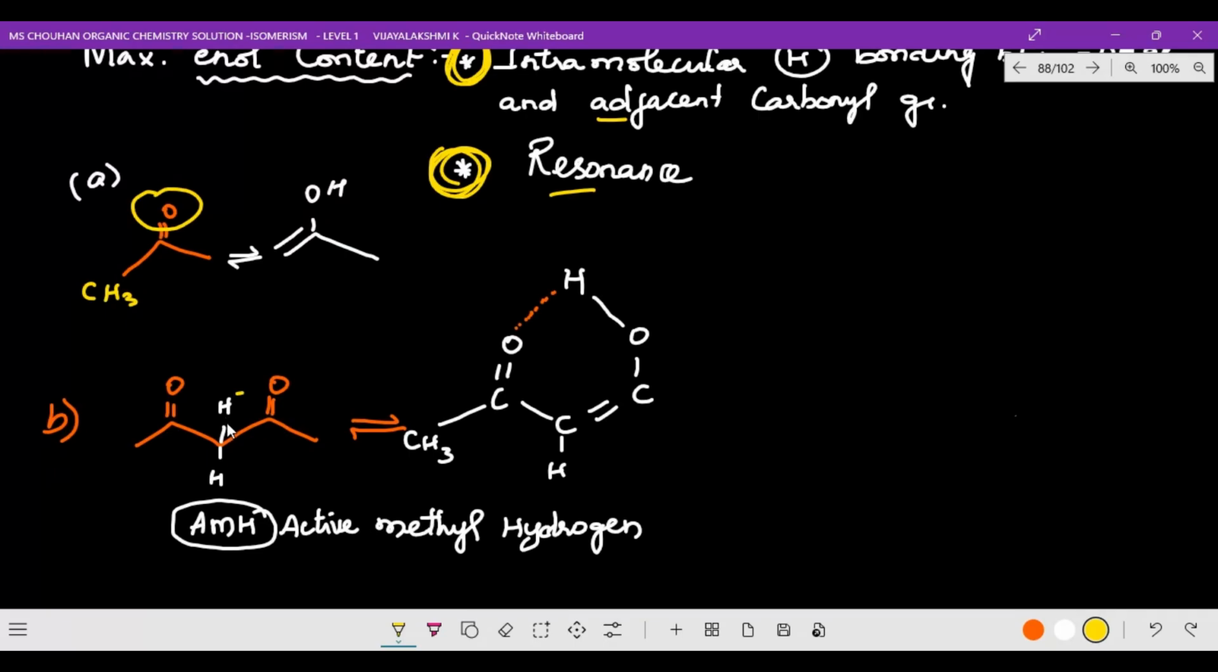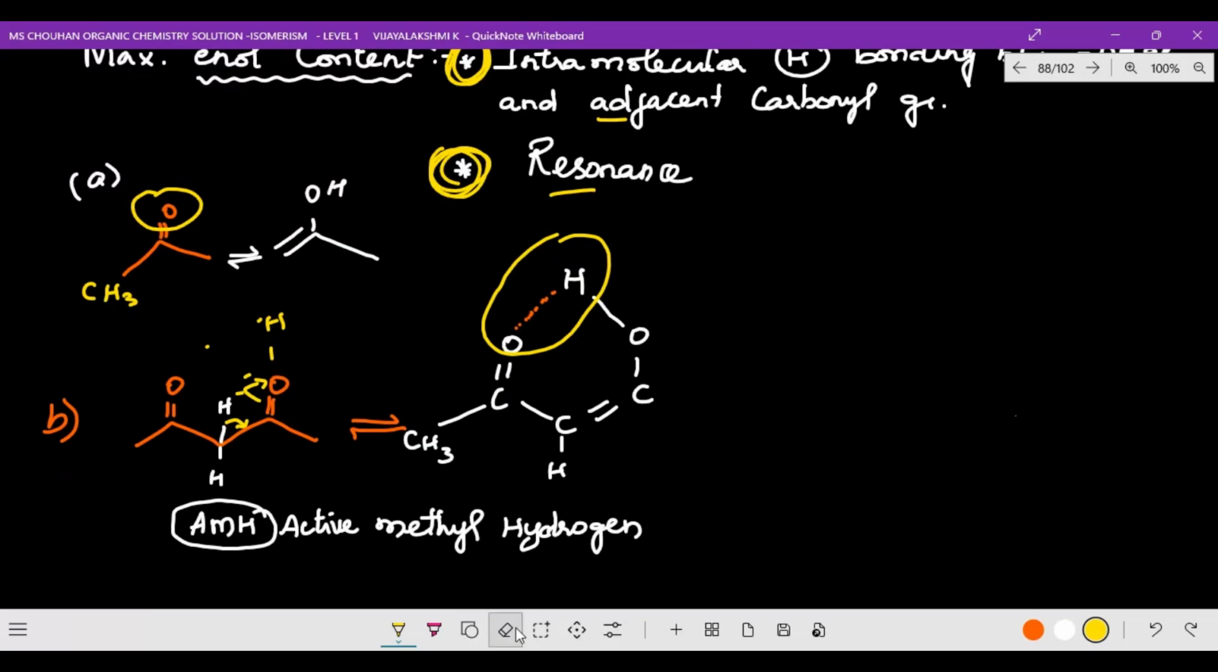So that means this bond comes over here, this hydrogen which is going to attach. So now what happened here? CH3, C double bond O, CH, C double bond O, here H. This hydrogen has gone over there, H. Now, this hydrogen and this oxygen form a bond. That is what it is, intramolecular hydrogen bond. So intramolecular hydrogen bond is available, as well as enol content is also available.